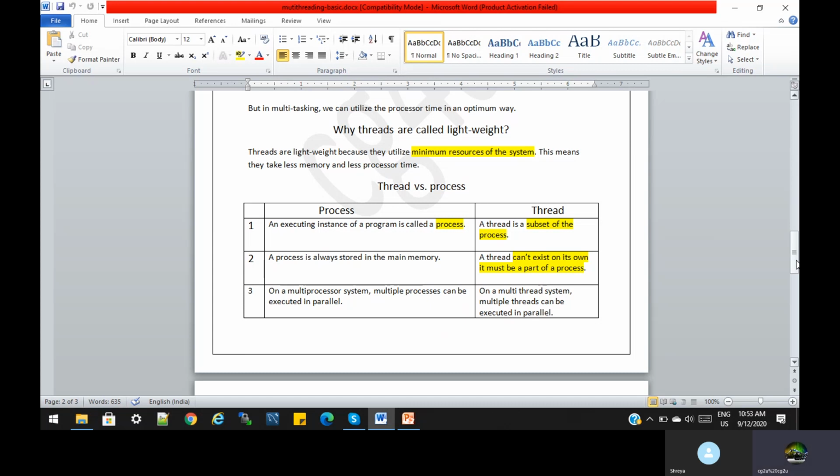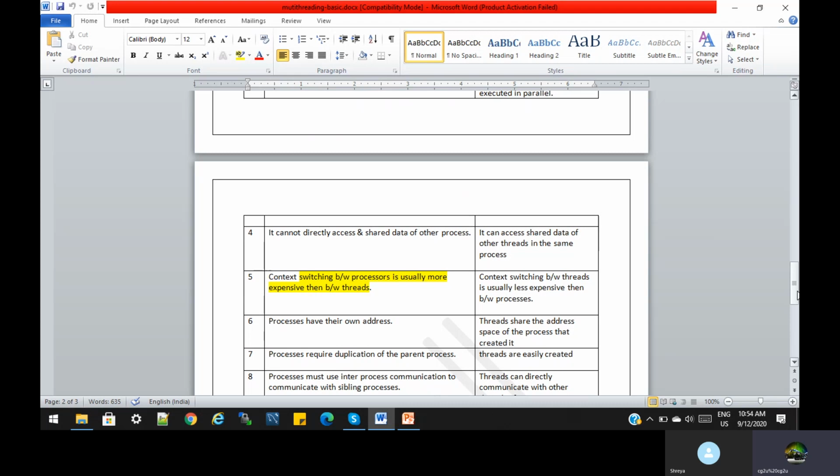Third difference: on a multi-processing system, multiple processes can be executed in parallel. On a multi-threaded system, multiple threads can be executed in parallel. Here multi-threading means threads are executed in parallel, while in multiprocessing, processes are working in parallel. This is the third difference. What is the fourth difference? In a multi-process system, it is very difficult to handle direct access or share data with another process. Sharing data from one process to another is very difficult. But data can be shared with other threads within the same process. Within the process, we can share data with different threads. So that is easy.